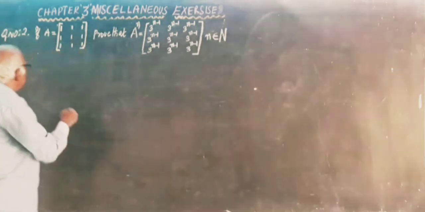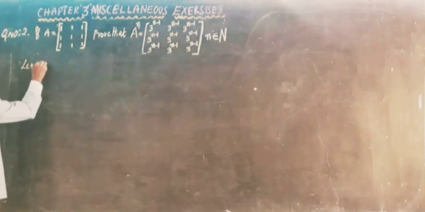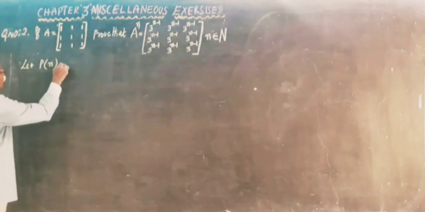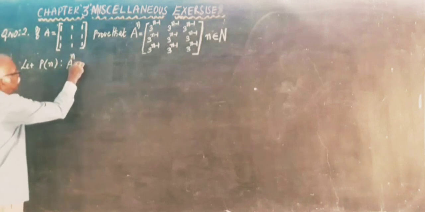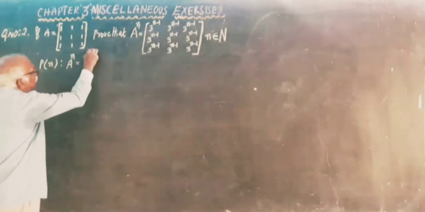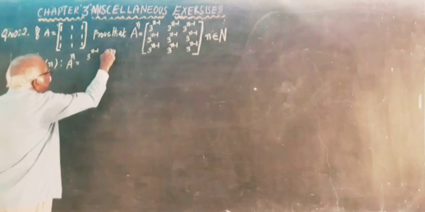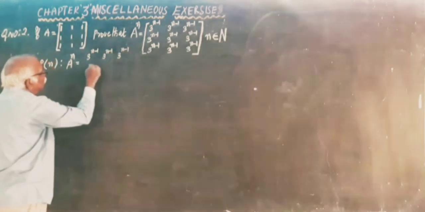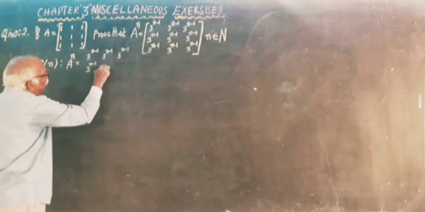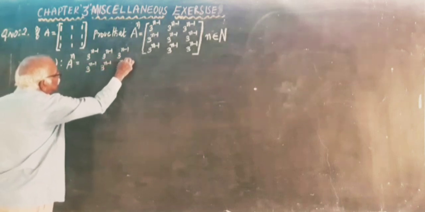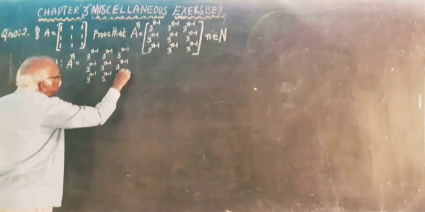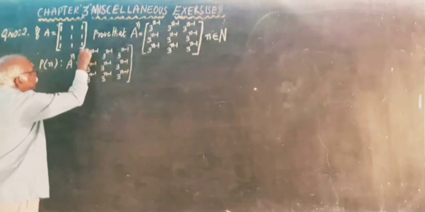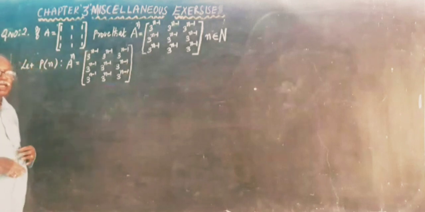First step, let P of n be the statement: A power n is equal to the 3 by 3 matrix with every entry 3 power n minus 1. This is the statement. First step, assume this, then prove for n is equal to 1.